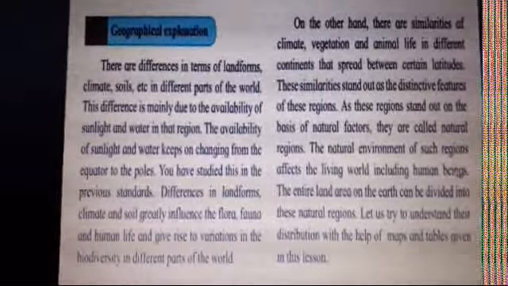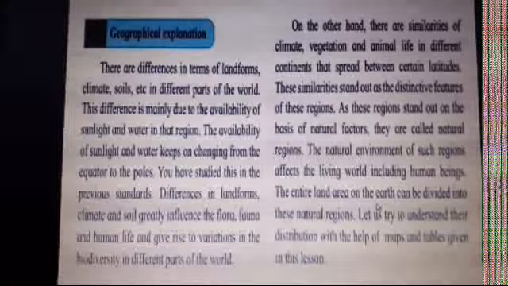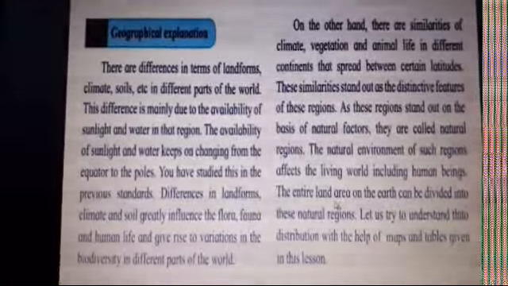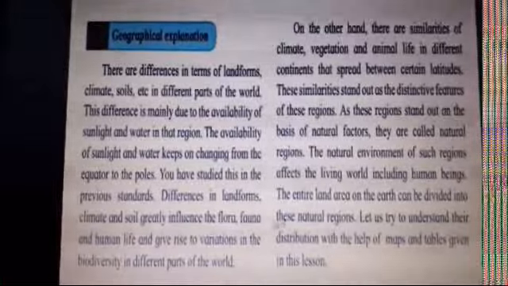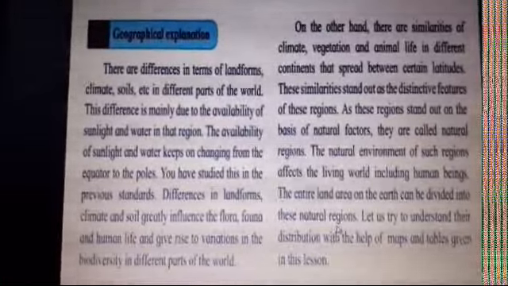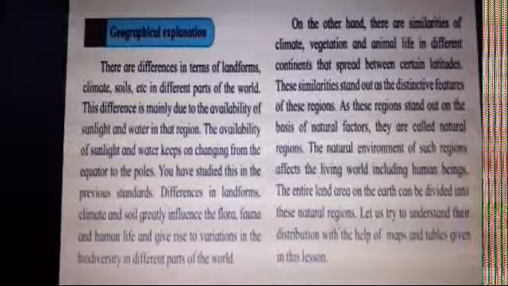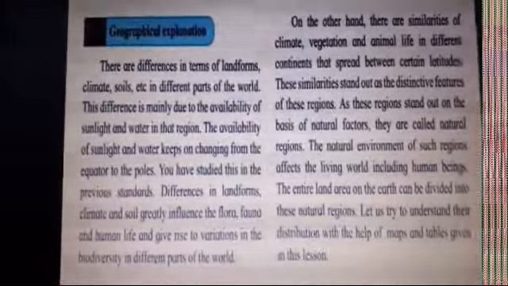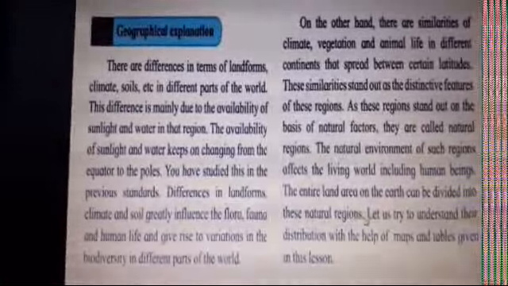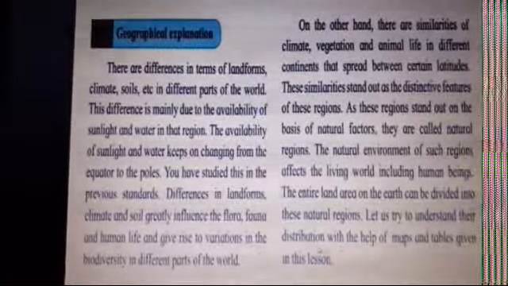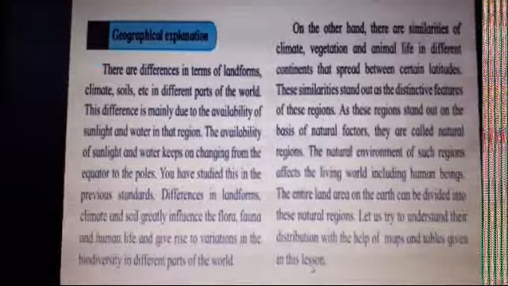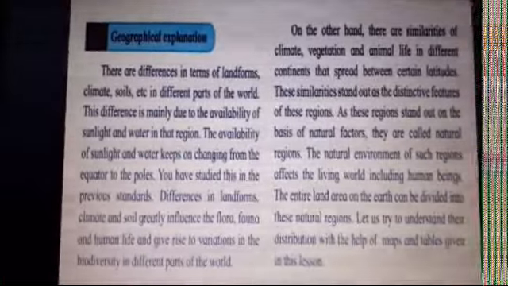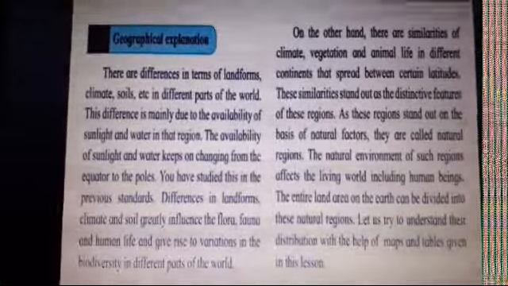The entire land area on the earth can be divided into these natural regions. Let us try to understand their distribution with the help of maps and tables given in this lesson. So we are going to study in detail in this chapter about the different natural regions.